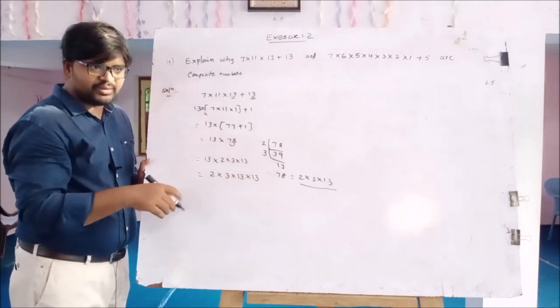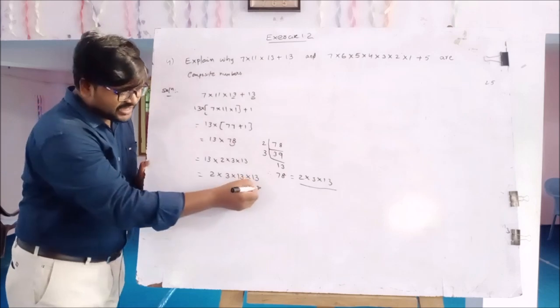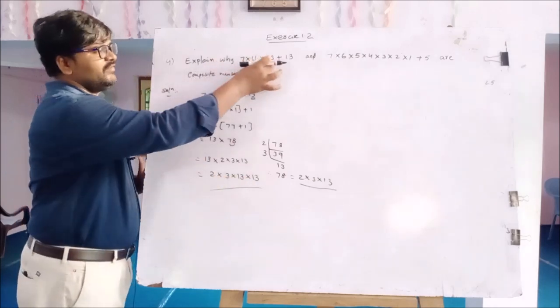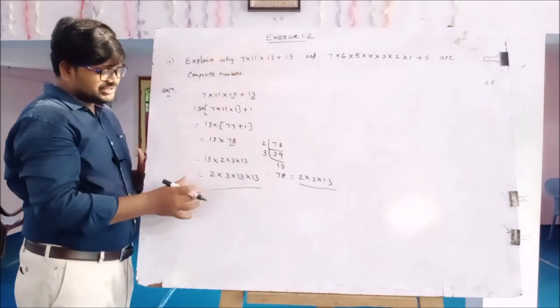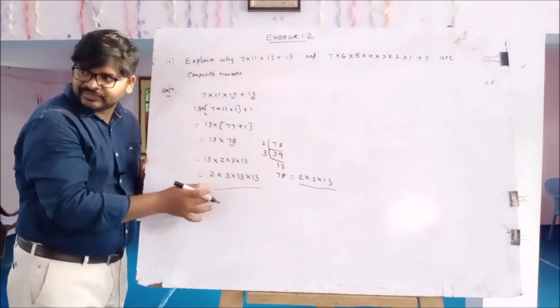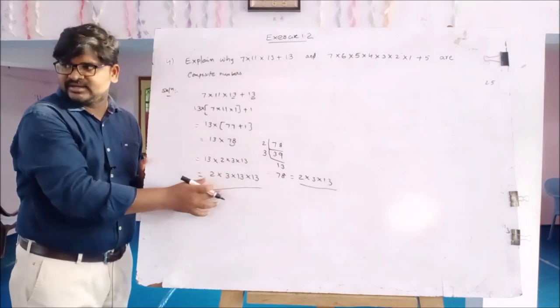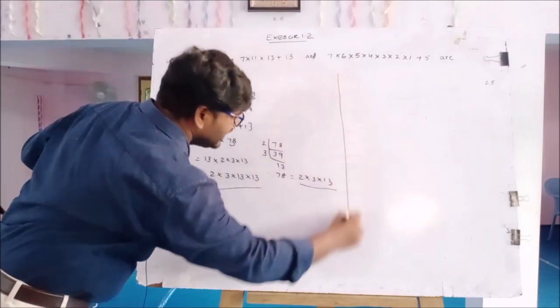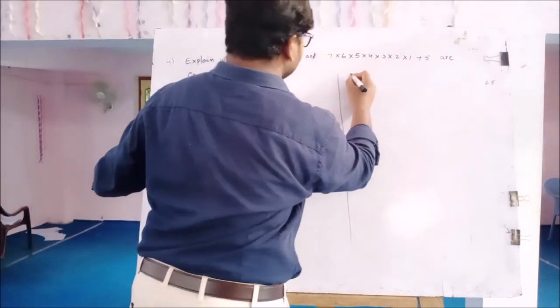So every composite number can be expressed as the product of primes. Explain why the given number is a composite number: every composite number can be expressed as the product of prime numbers. Is it clear? This is case 1. And another example, case 2.